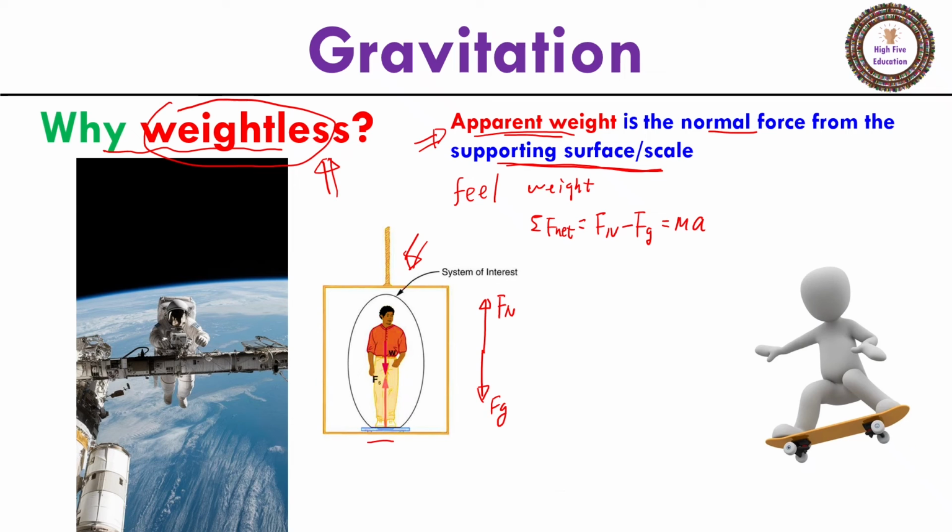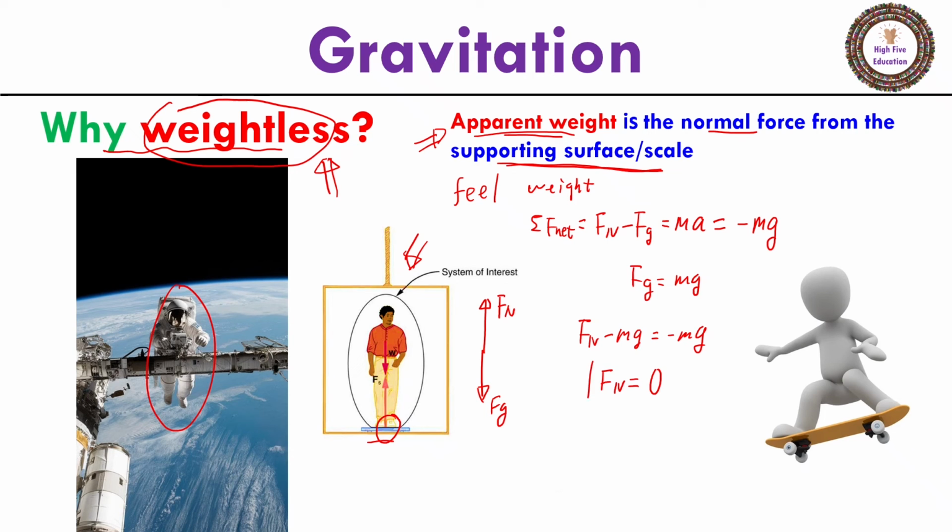But we know for an astronaut in the space station, their acceleration is g. So in other words, this equals minus mg. And we know Fg equals mg. So this equation becomes Fn minus mg equals minus mg. What does it mean? That means the normal force from the scale is 0. So there is no supporting force from the scale in the space station.